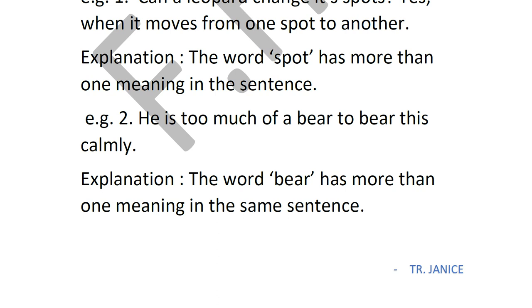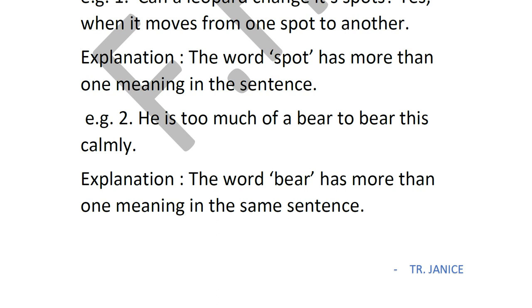Now, what qualities does a bear have? A bear is very restless. A bear has no patience. A bear gets angry very easily. Yes, he's very protective about his area, his things. Yes, he will attack anyone for no reason. He is never calm. So that's what he is trying to say in the second part.